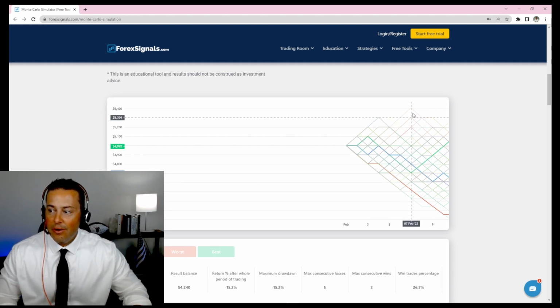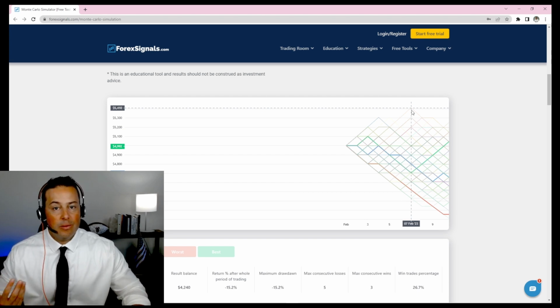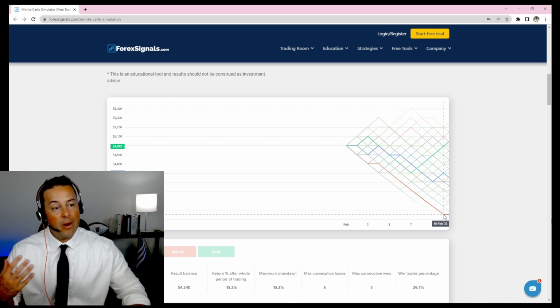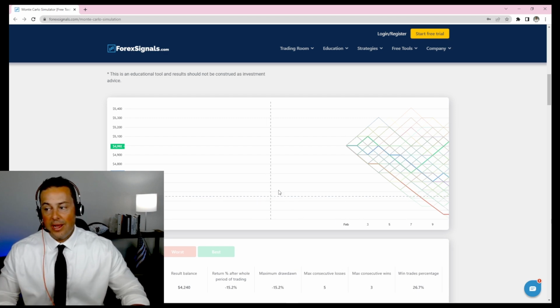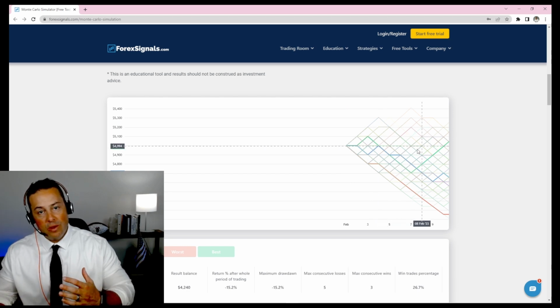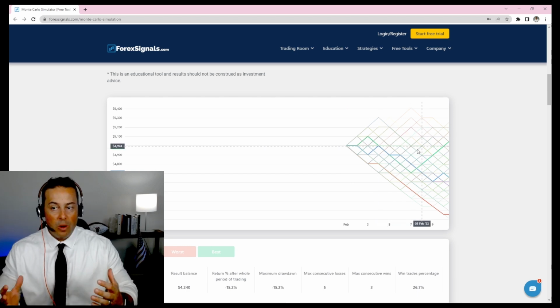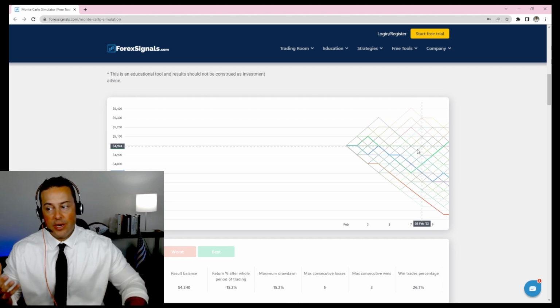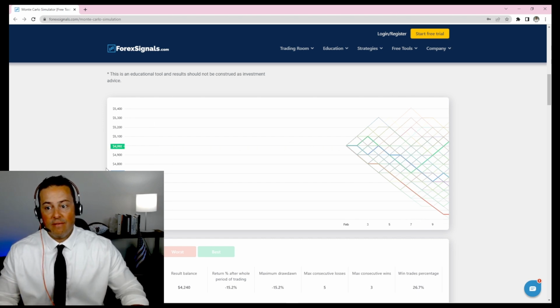You can see right here, we've got probably a maximum gain somewhere up around 5,400. We've also got 4,250 down in here, which would be our negative. Most of our returns are right in the center. So maybe we want to revisit our money management here. Maybe we want to apply more trades, maybe fewer trades, to try to improve the efficacy of our strategy.